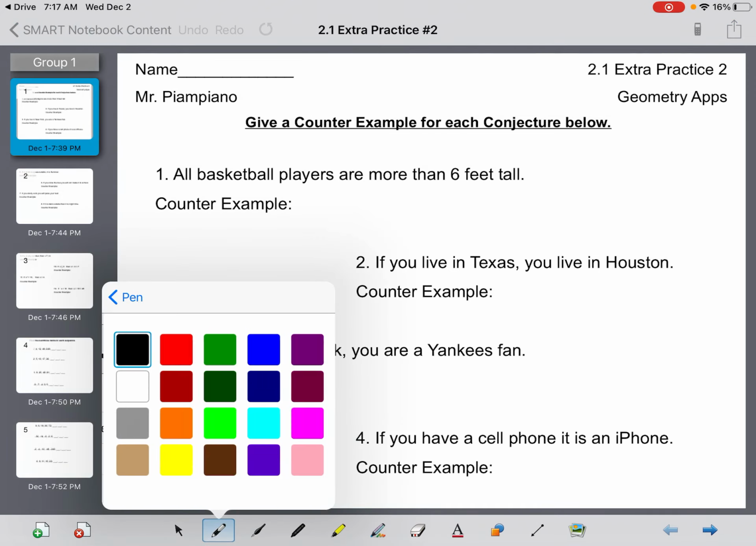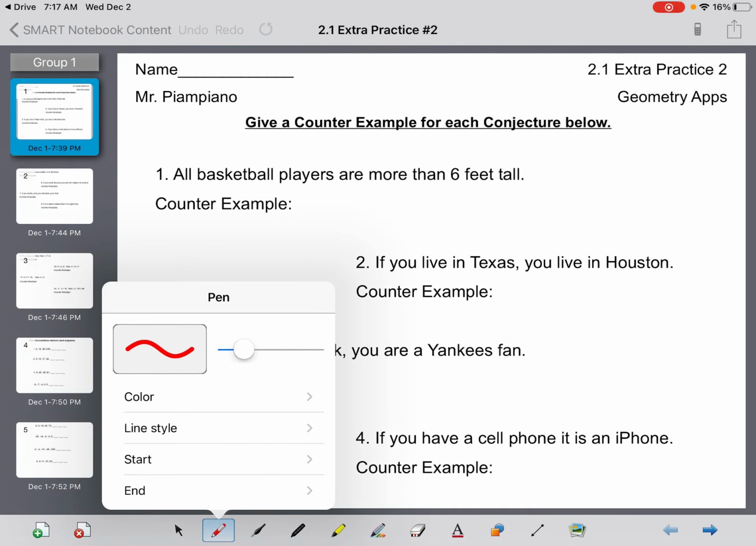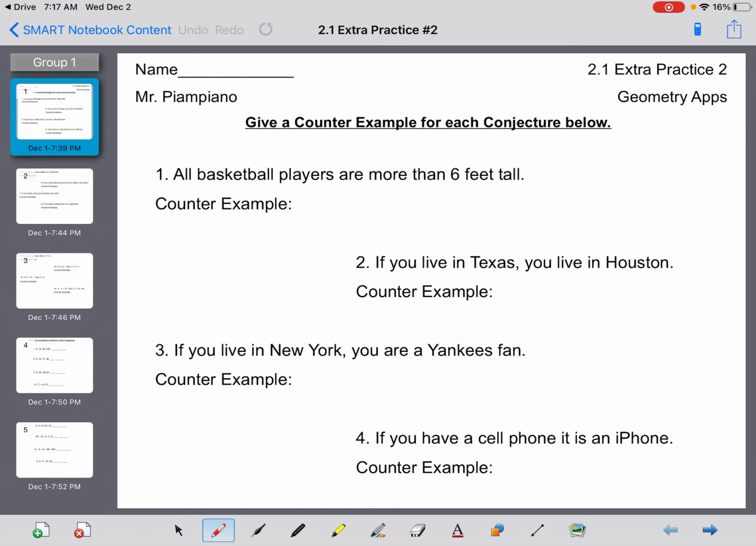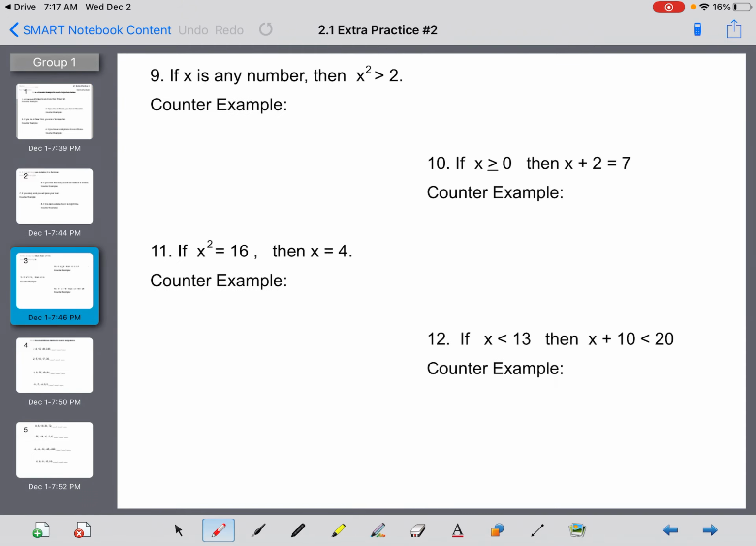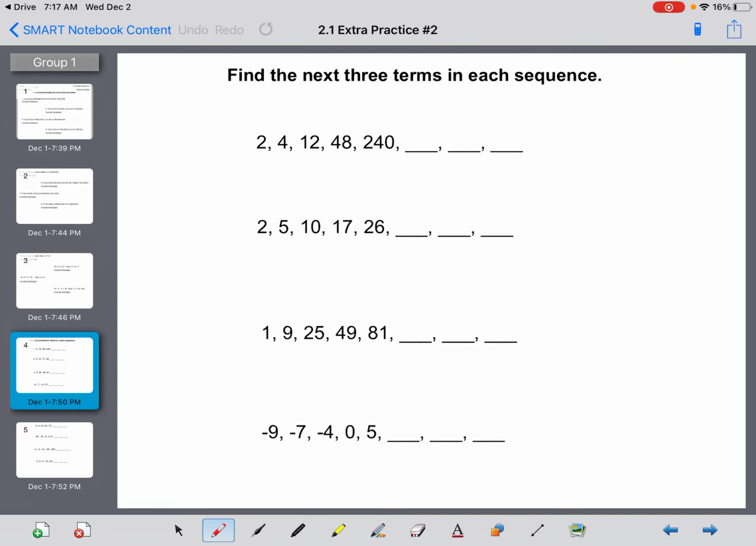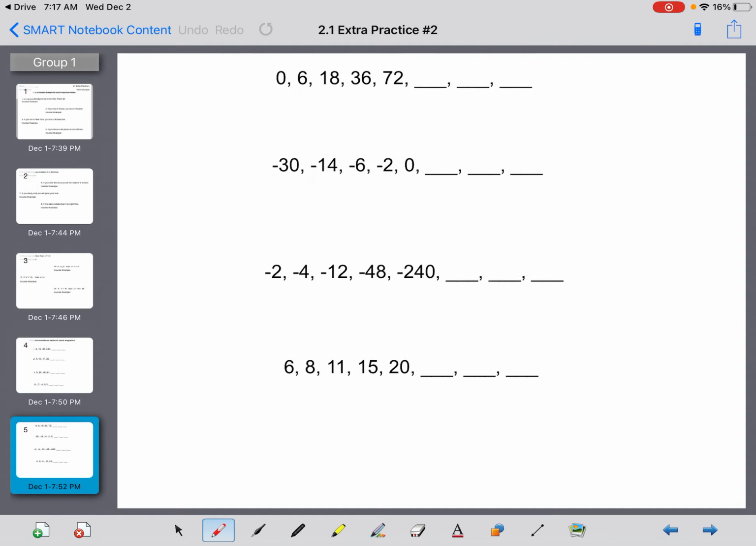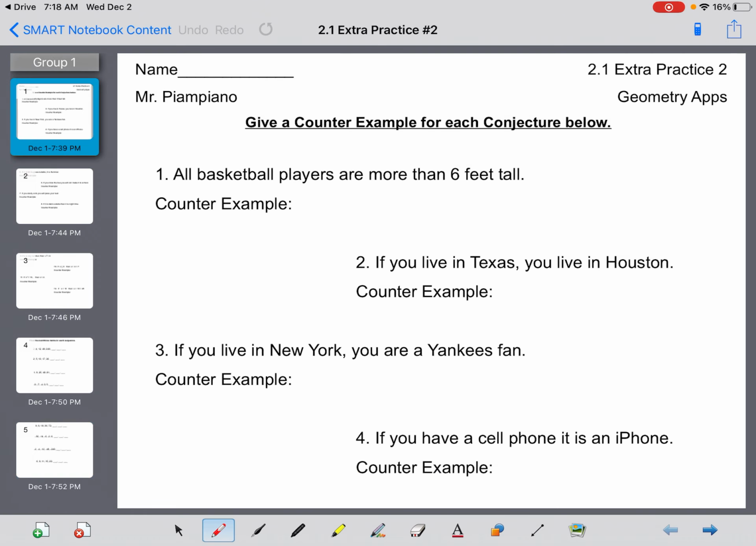Hey everybody, this is 2.1 extra practice number 2. Okay, the first batch of questions, numbers 1 through 12, want you to provide counterexamples for the given conjecture. And then the back end, they want you to find the next 3 terms in each sequence. Now I'm going to give you a couple of these examples, and then I want you to work on your own for the remainder of this section.